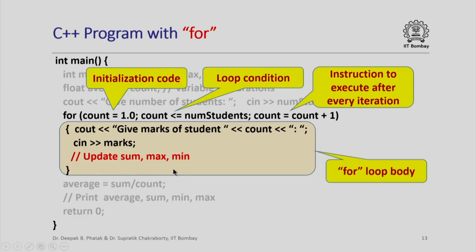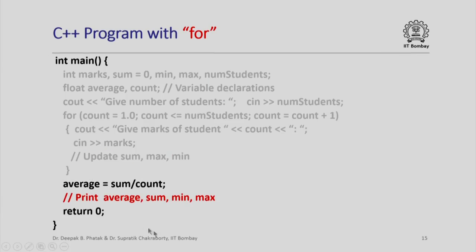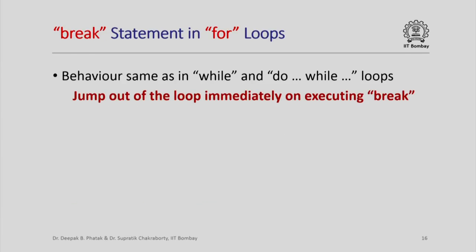Now, how do we update sum, max and min? We have already seen this in an earlier lecture, but let me flash it again to refresh your memory. Sum is augmented with the marks that are read in. If we are reading in the marks of the first student, we update min and max with the value of the marks read in; otherwise we use conditional expressions to update the value of min and max. These conditional expressions ensure that min is the smallest marks I have seen so far and max is the largest marks I have seen so far. After we come out of the for loop, we can compute the average and print the average, sum, min and max, and then return control back to the operating system.